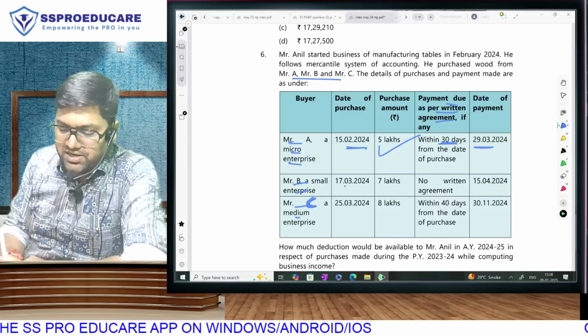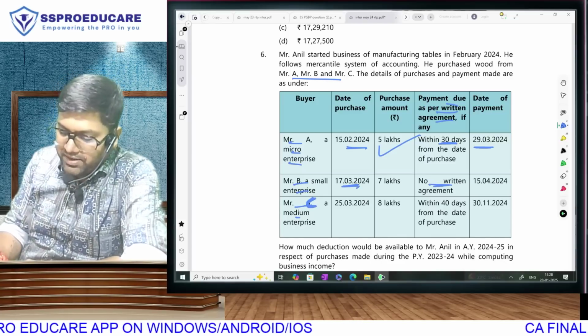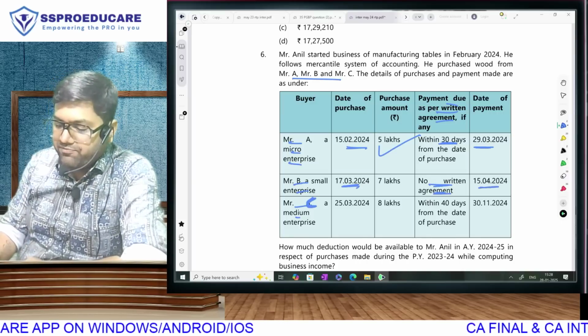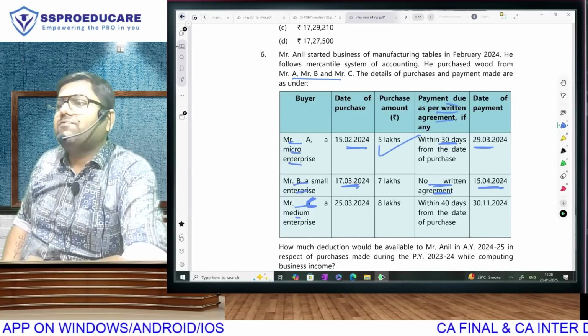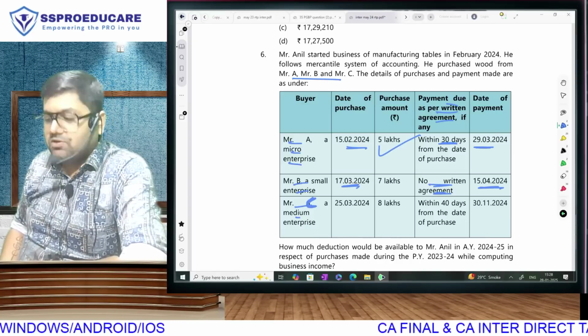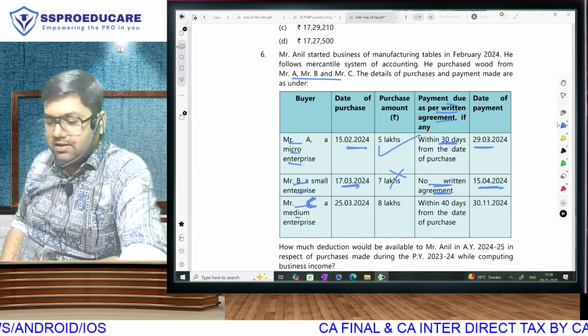I purchased on which date? 17th March. Value of the goods 7 lakh. No written agreement. If no written agreement, then I should pay within 15 days. When did I pay? 15th April. Have I paid within 15 days? No. Have I paid before 31st March? No. Then this expense will be disallowed. Is this correct? And C.